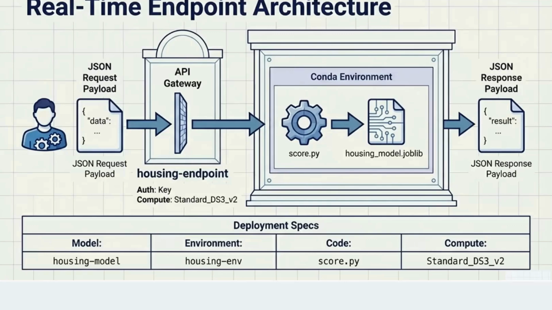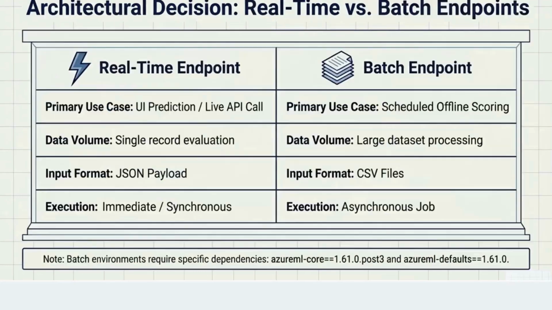Okay, so these are some specifications, right? So the model name will be something, like in our case, housing model will be the name. Then the environment, in the sense of what are the different instances you want to give, and all those things. Then the code, score.py, and the compute part.